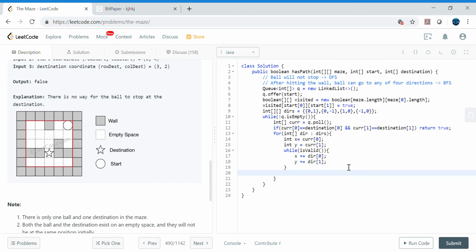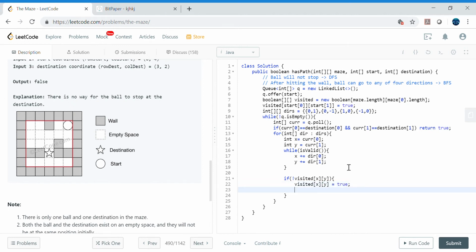Okay, now this is the time, let's go ahead and check our visited boolean array, it should not be visited, right? If it is not visited, then go ahead and add to the visited array, to make sure that we are not visiting that direction again.